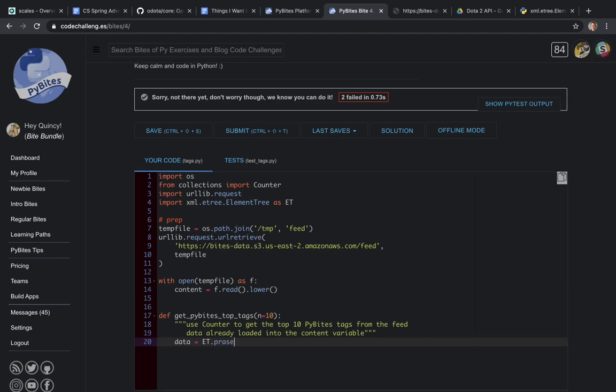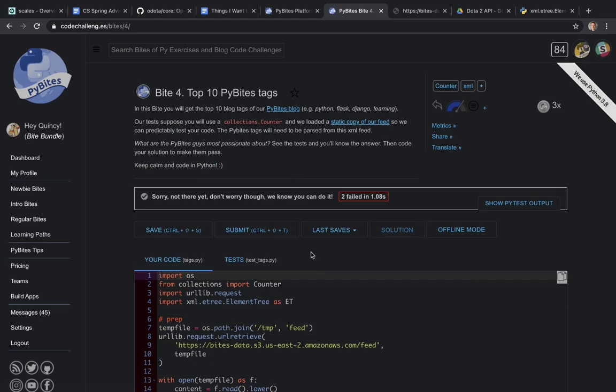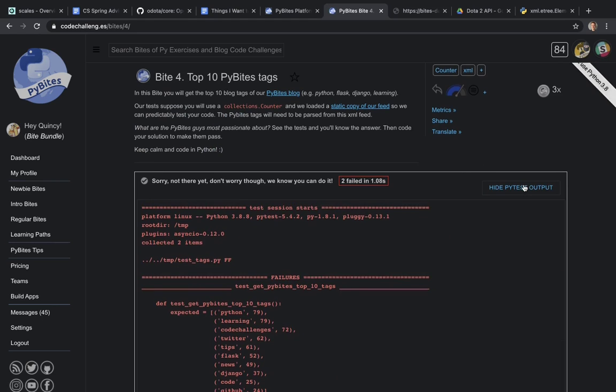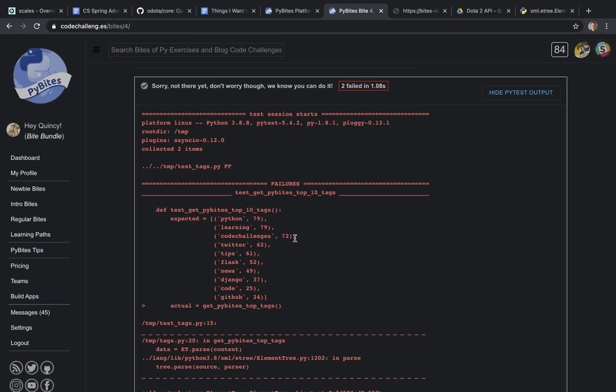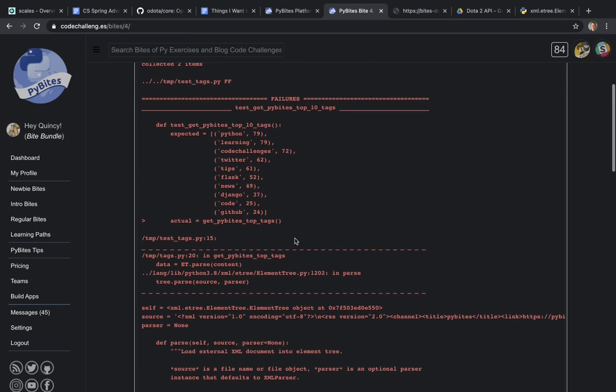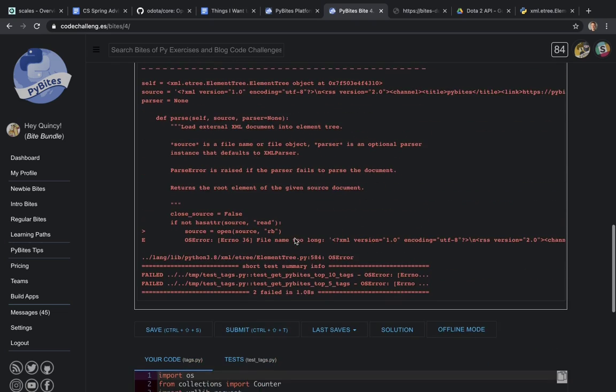The first of which is that I want to try and parse the content. And if you notice, they open a file on line 13 and read out the content from the XML into a content variable, which is then available to my function as a global. But I don't recognize at this point that data is just going to be a string.